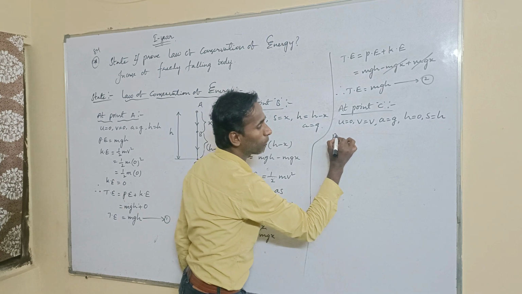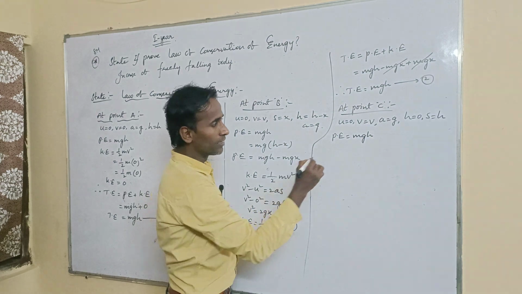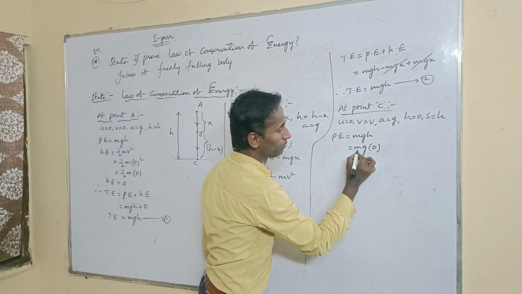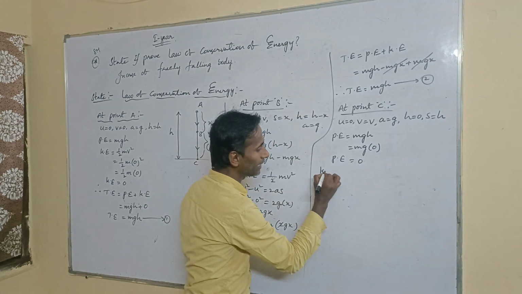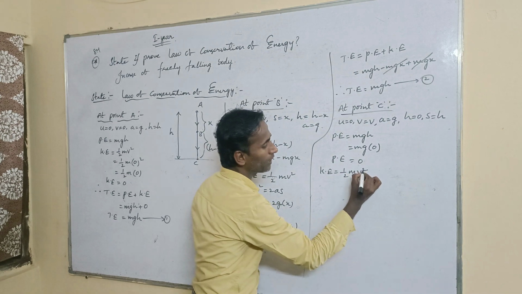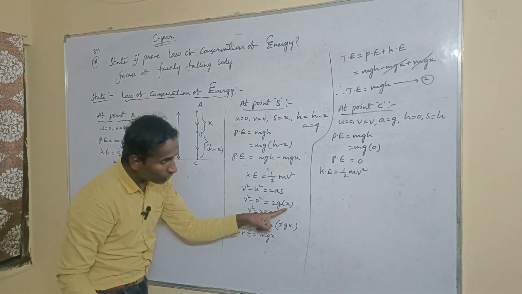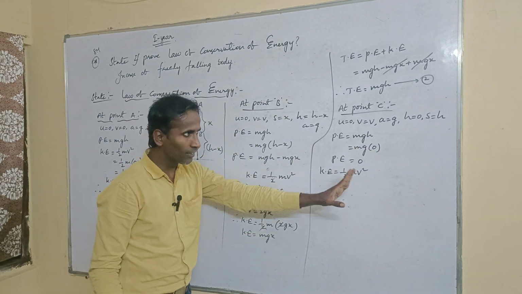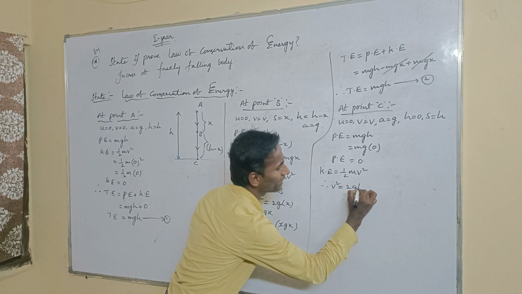So now we can take the potential energy. The potential energy formula is mgh. Then m into g, the h value is 0. Then mg into 0 is 0. This is the potential energy. But the kinetic energy formula is half mv square. But here also we don't know the v square value. From this formula only, again you will get it, but in place of x you will get h. The same equations, no need to write here. So directly you can write, therefore v square is equal to 2gh.